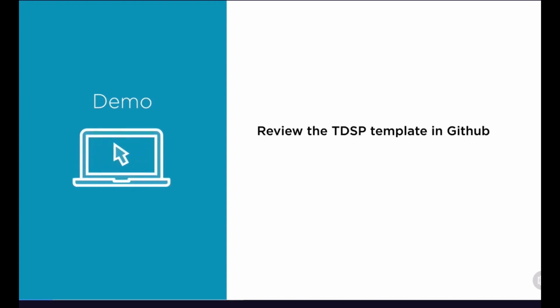So now that we have a good understanding of the data science lifecycle within the TDSP, next we're going to be looking at the resources that are provided as a part of the TDSP. Specifically, we're going to be looking at two different things. First of all, within this demo, we're going to be looking at the TDSP project template that is going to be in GitHub. And then we're going to be looking at the TDSP tools and utilities that also are found in GitHub. So let's dive in and take a look at both of these.